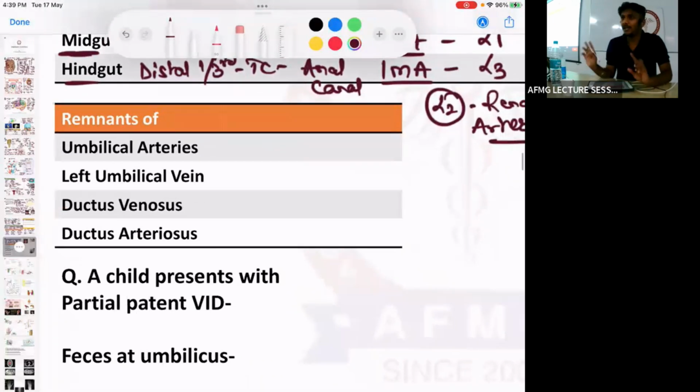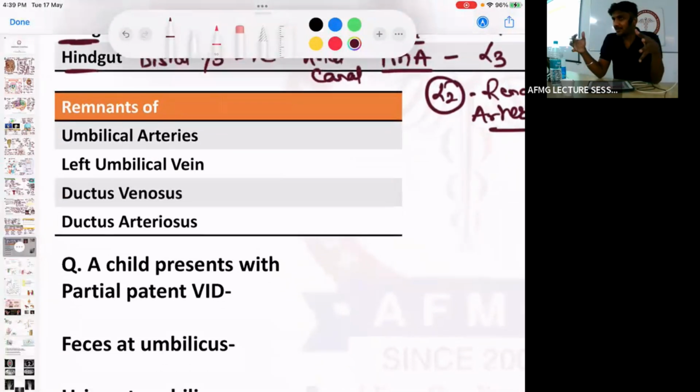Remnants of important area. So umbilical cord में बहुत सारे structures होते हैं, as all of us know, right? There is how many umbilical arteries? And how many umbilical veins? Which vein is left behind? Left is left behind. So the left umbilical vein along with the vitellointestinal duct, also called the omphalomesenteric duct. ठीक है. Along with Wharton's jelly. ये question था. Wharton's jelly कहाँ होती है? Wharton's jelly होती है umbilical cord में. No issues with this.